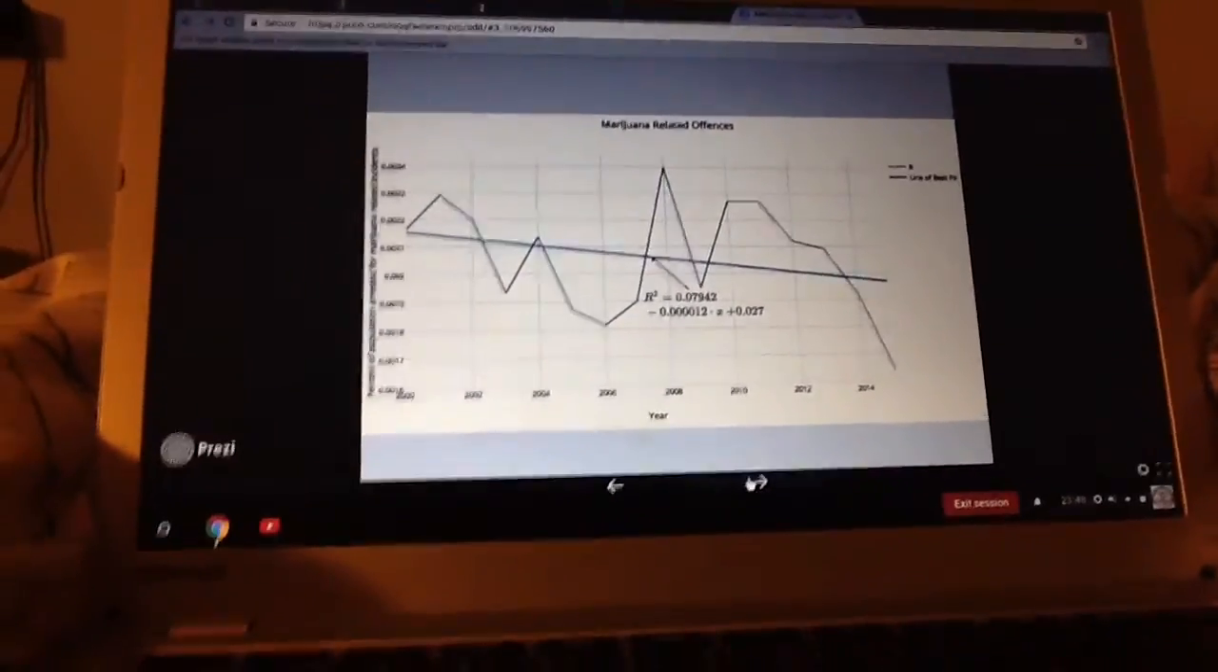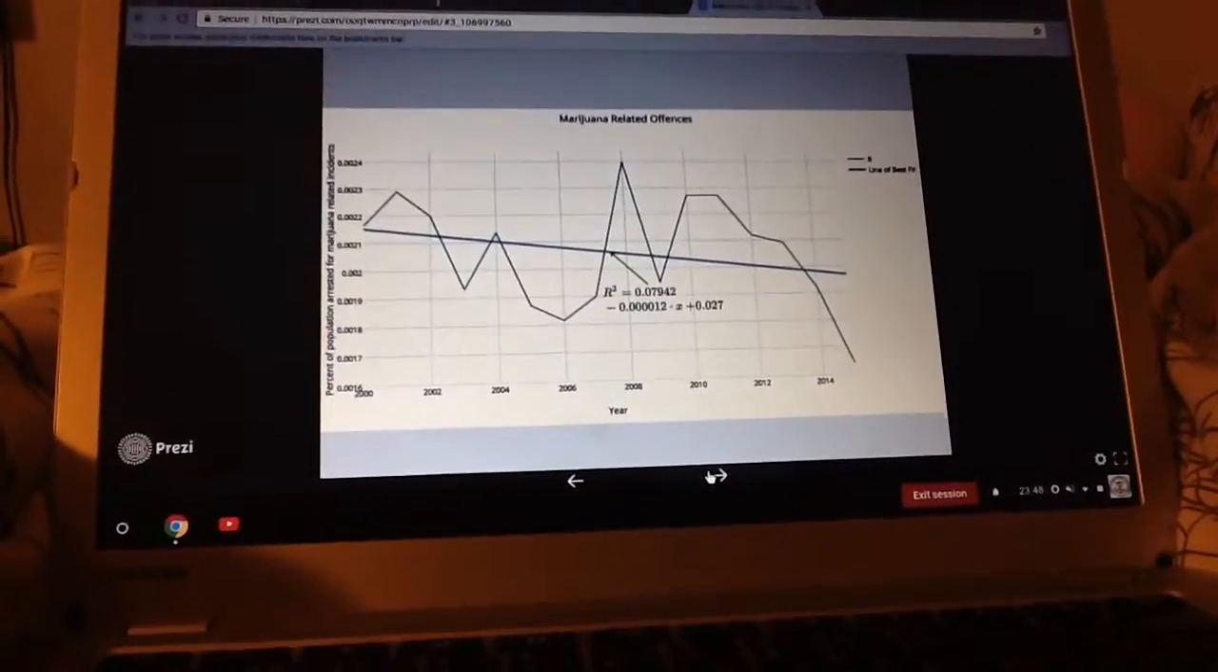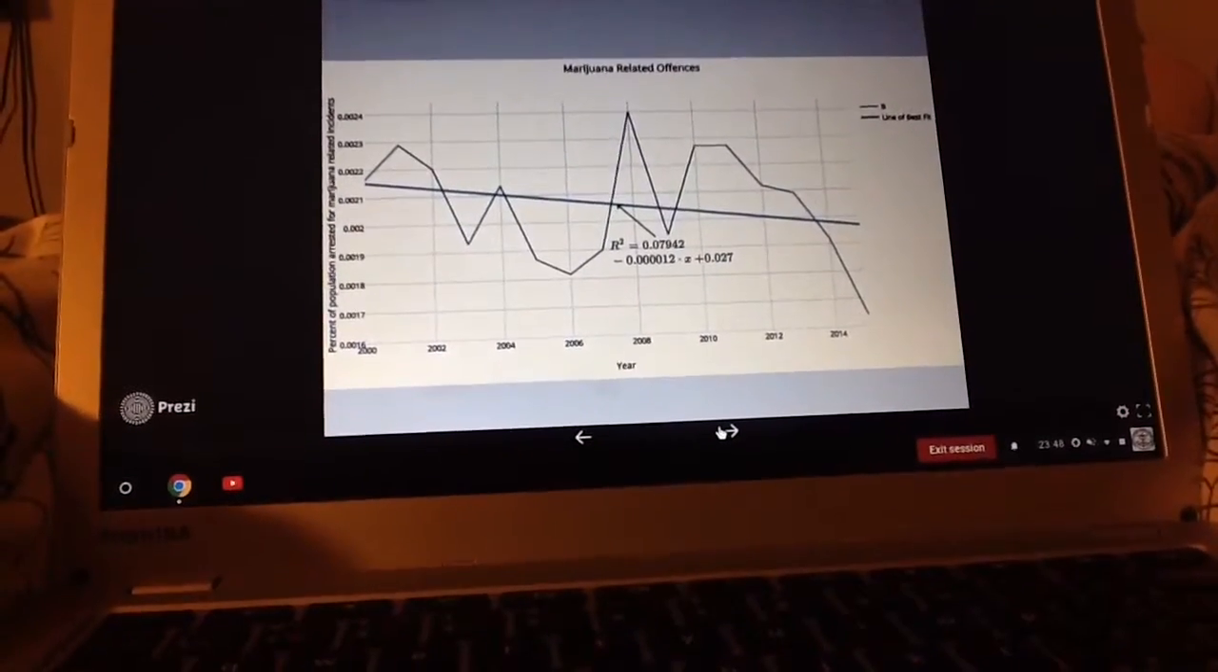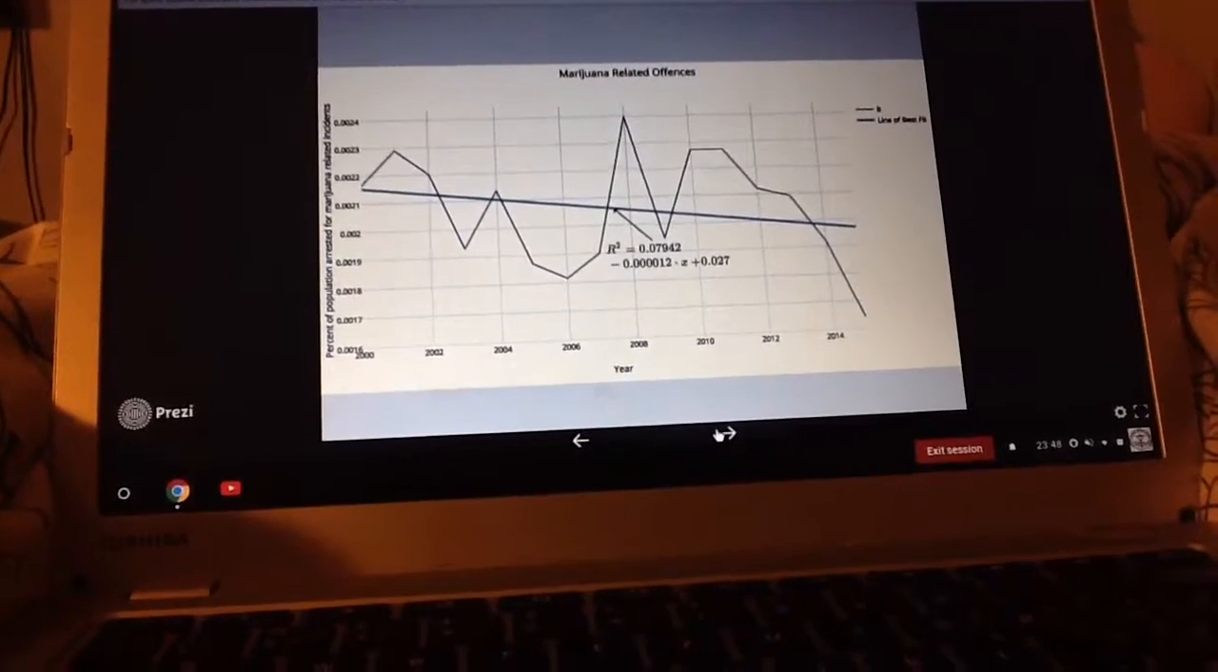This is a graph of marijuana-related offenses. As you can see, over time, there is a gradual decrease in the marijuana-related offenses.